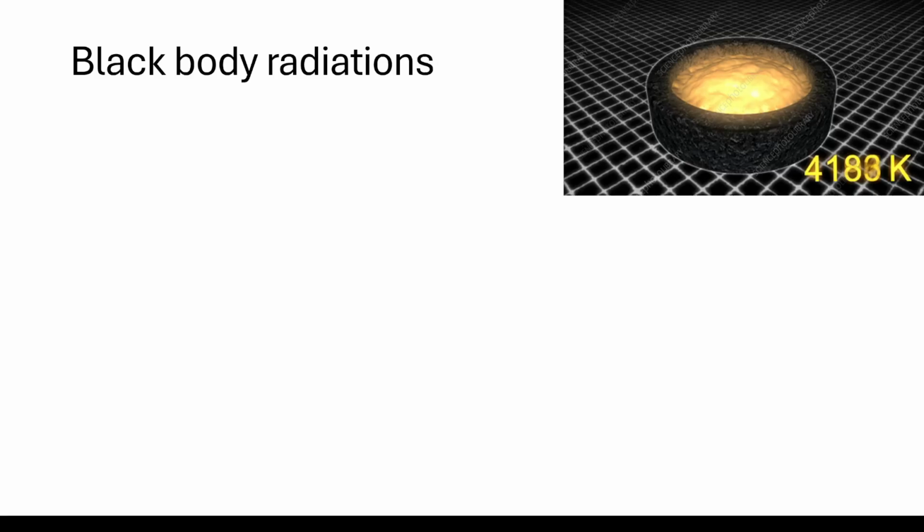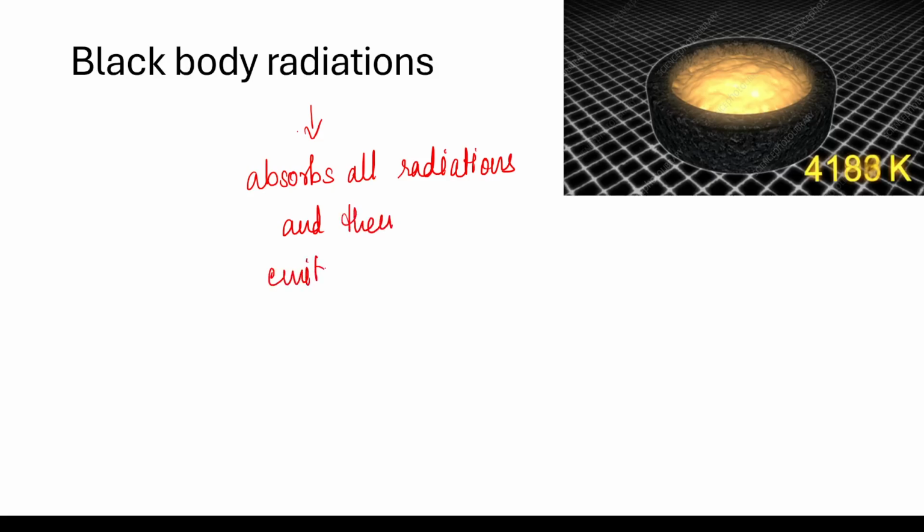Now, for A-level physics, what you need to know is that a blackbody is a body that is capable of absorbing all the radiation, so none of the radiation is reflected back. Two things you need to write: one is that it absorbs all the radiation falling on it, with no reflection and no transmission. Then it emits all radiation at higher temperature. So if it is heating up, it will absorb all the radiation.